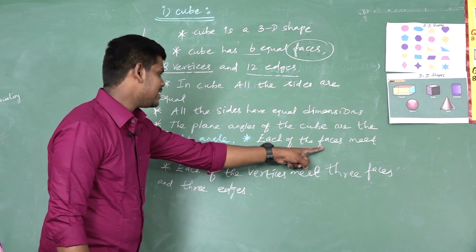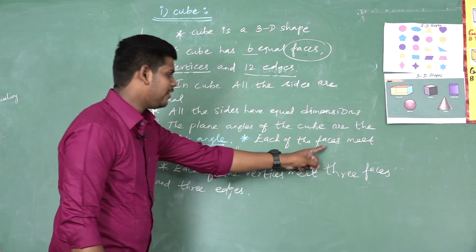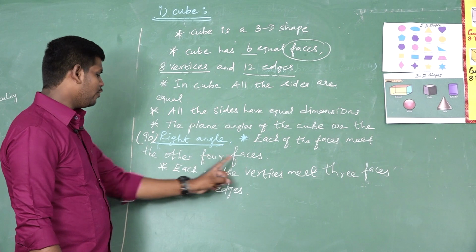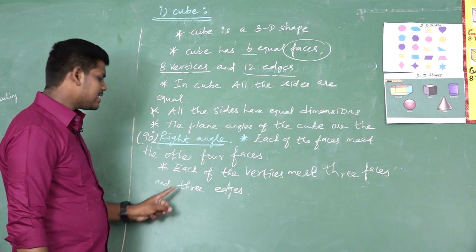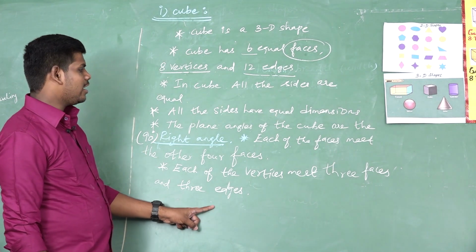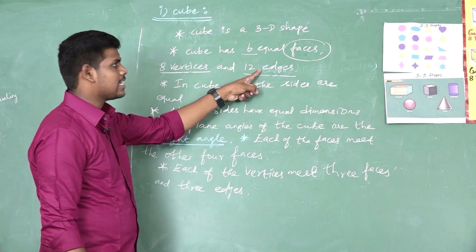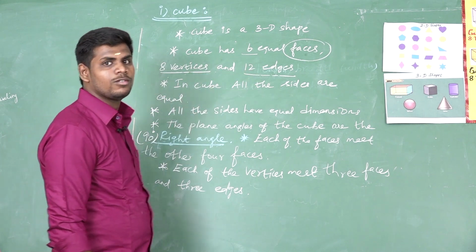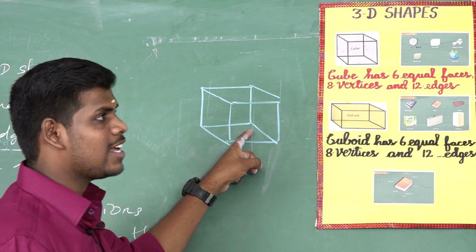Each of the faces meets the other four faces. Each of the vertices meets three faces and three edges. Now I am going to show where the faces, vertices and edges are. Next I am going to show the faces, vertices and edges of a cube.